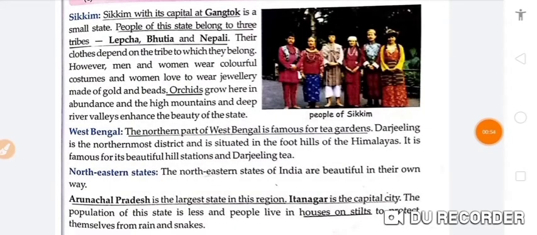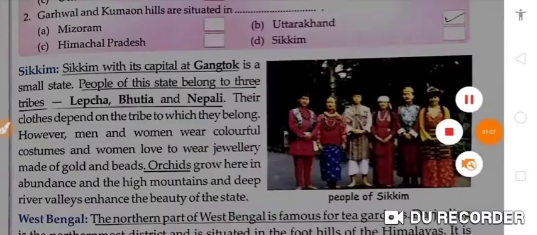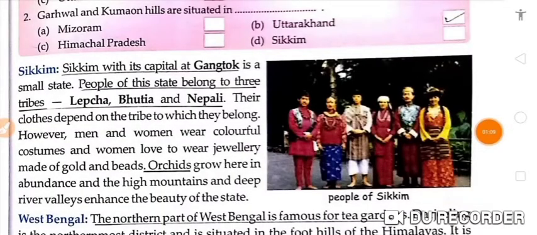Sikkim, with its capital at Gangtok, is a small state. People of this state belong to three tribes: Lepcha, Bhutia and Nepali. So a tribe is a group of people, often of related families, who live in the same area and share the same language, culture and history. So Sikkim has three tribes: Lepcha, Bhutia and Nepali.